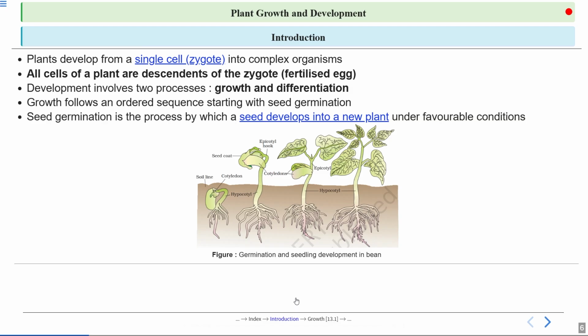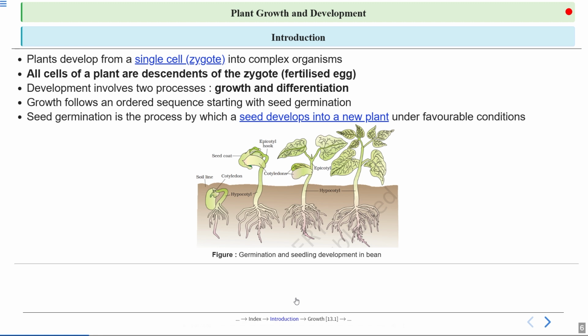Germination means a plant develops from the seed. Here it is partially in seed form. So you can see the cotyledon. Cotyledon is required for the nourishment of the seed. So it develops into mature plants. And in the mature plant, there is no cotyledon because it gets matured, and cotyledon is much needed for the development and nourishment of the seed.